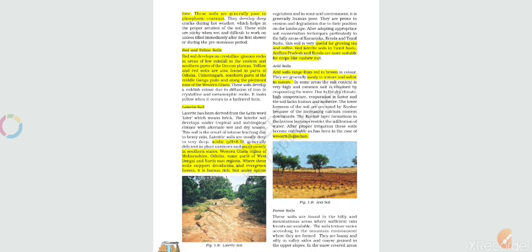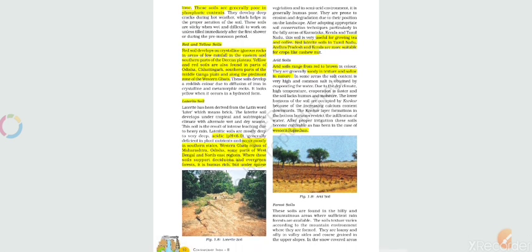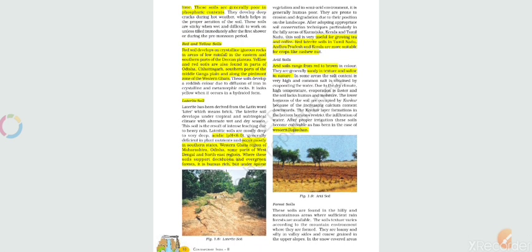The next one is arid soil. Arid soil ranges from red to brown in color. They are generally sandy in texture and saline in nature. This soil has a good amount of salt content, so its nature is saline. In western Rajasthan we can find this kind of soil.